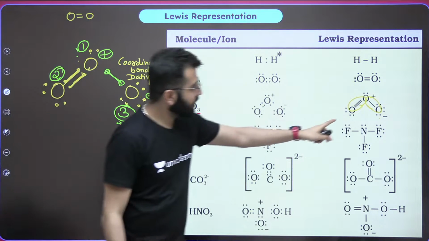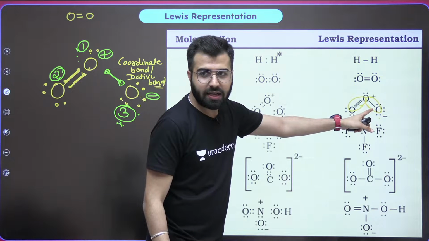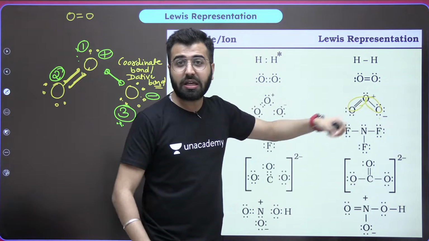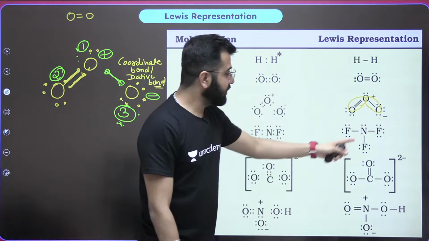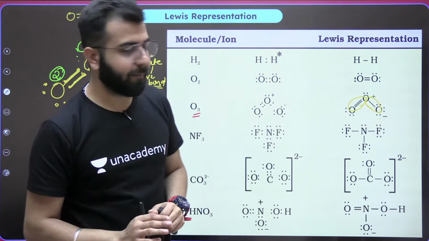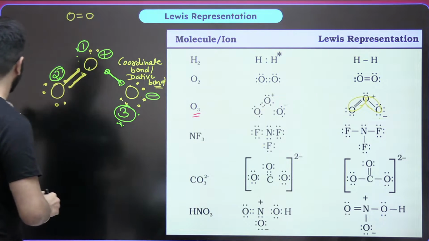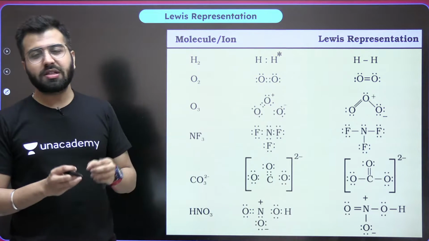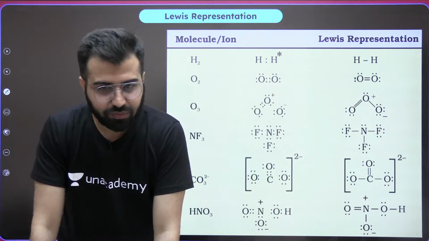So this is what you have to remember. Now pay attention. There's no arrow. It's a single dash. Positive sign on the one which actually gave its 2 electrons, the lone pair, and the negative sign on the one which actually gained these 2 electrons, the lone pair. Okay? Do remember this. So this is how you can write the Lewis representation for molecules.